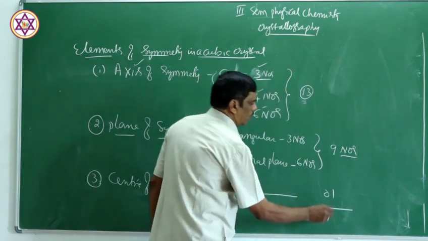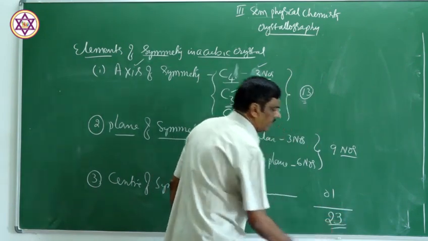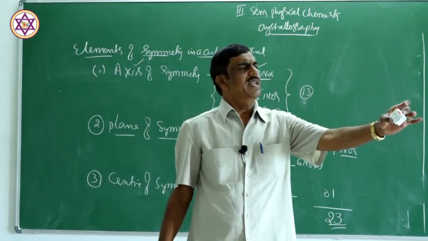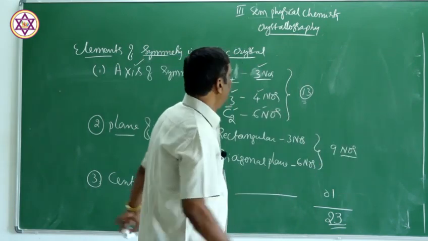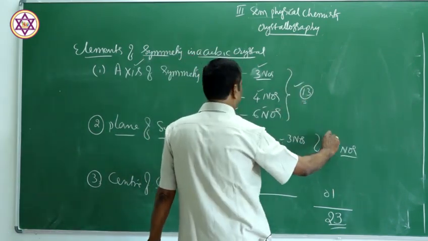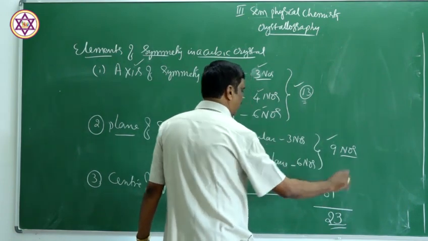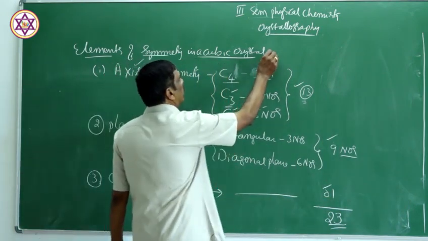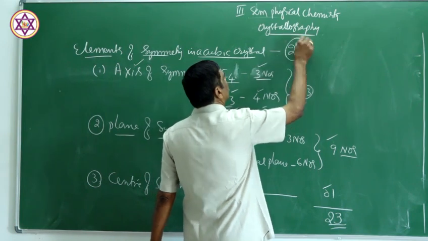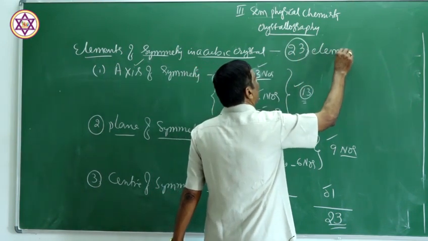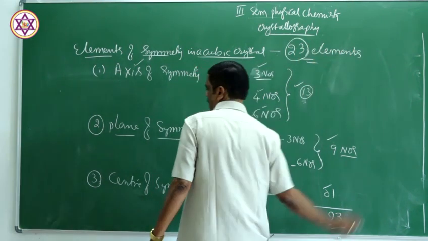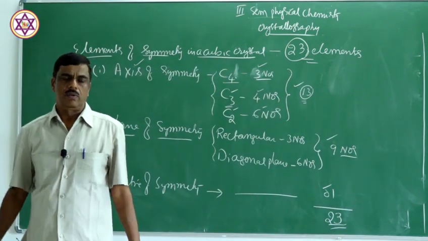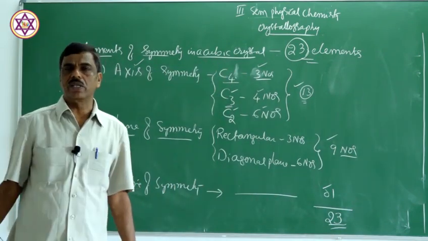The total number is 23. There are 23 elements of symmetry in a cubic crystal: 13 axes of symmetry, 9 planes of symmetry and 1 center of symmetry.